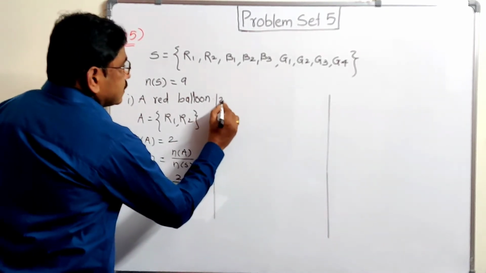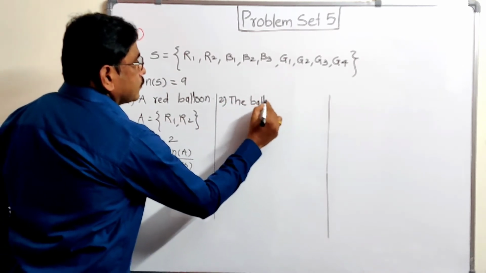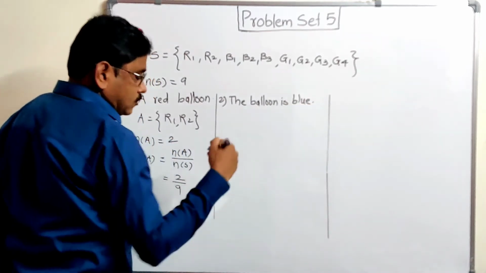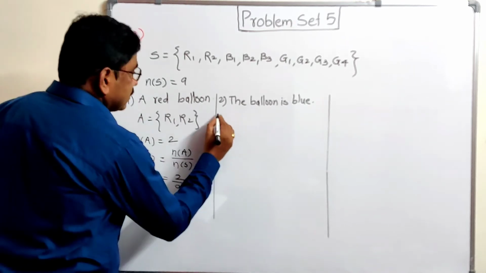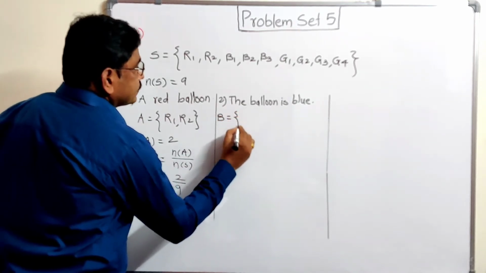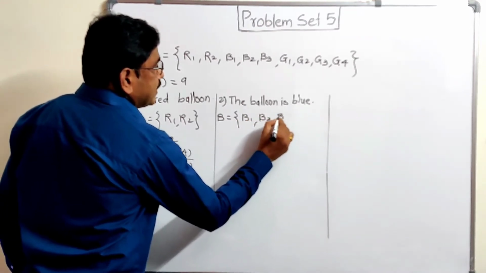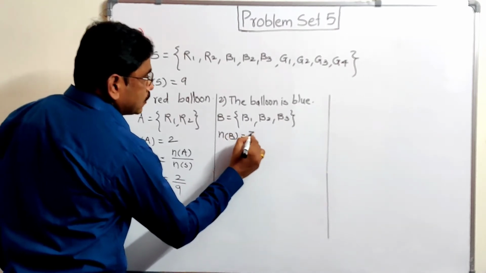Second case, the balloon is blue. If we want a blue balloon, then what will come? Look, the balloon is blue. So let us see. B be the set B1, B2 or B3. How many balloons? 3. So NB is equal to 3.